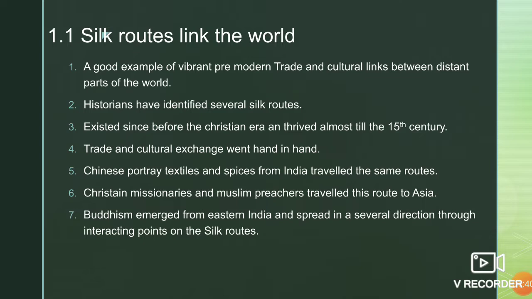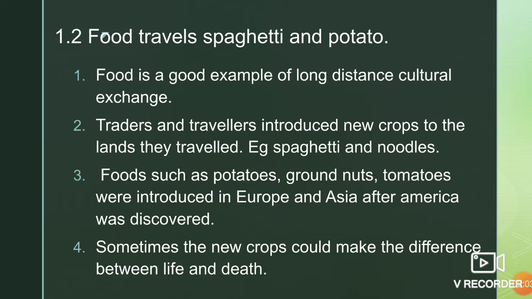Trade and cultural exchange went hand in hand. Chinese pottery, textiles, and spices from India traveled the same route. Christian missionaries and Muslim preachers traveled the same route to Asia. Buddhism emerged from eastern India and spread in several directions through intersecting points on the Silk Route.